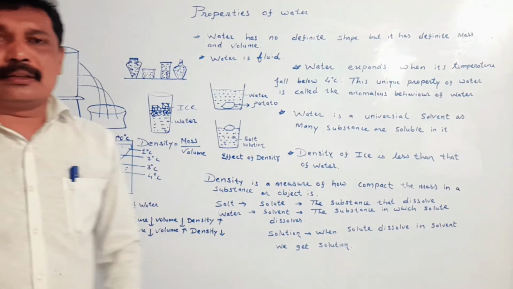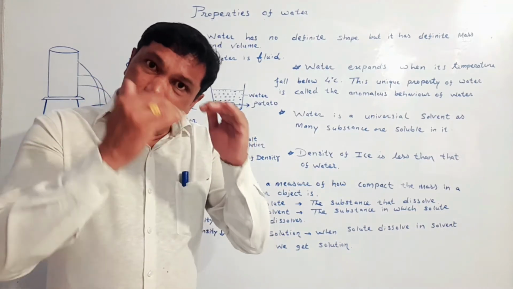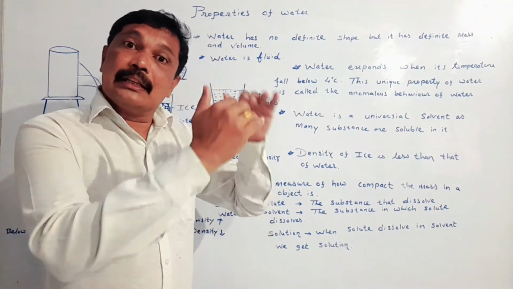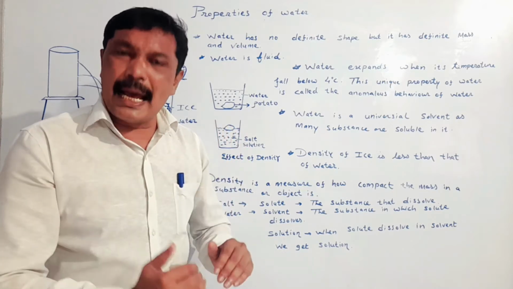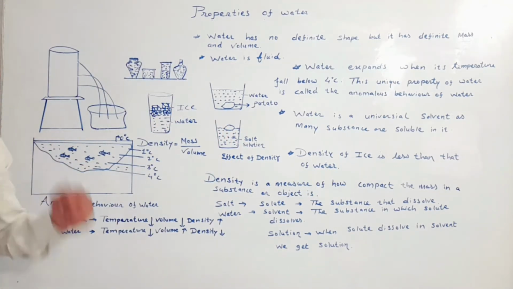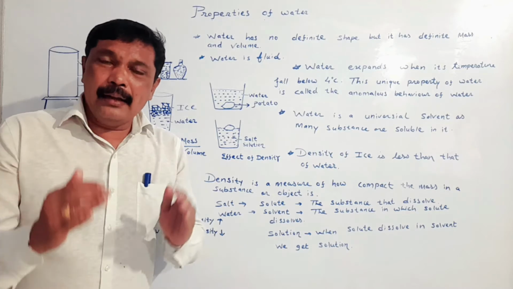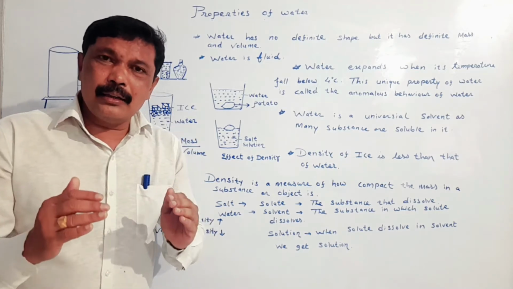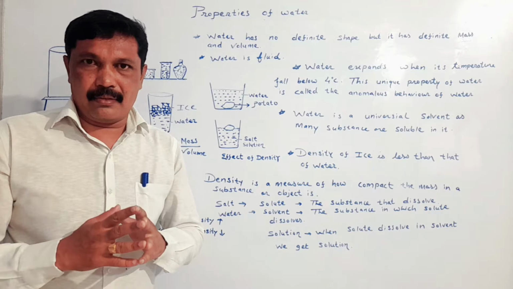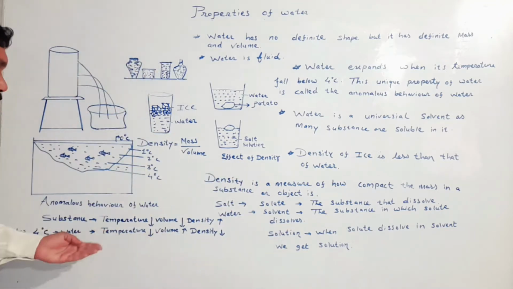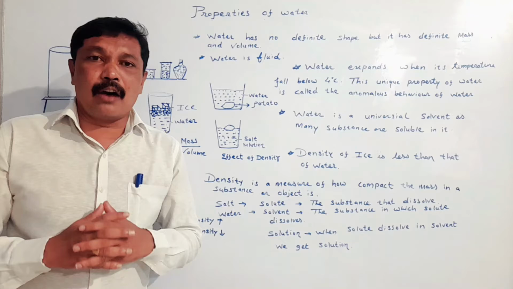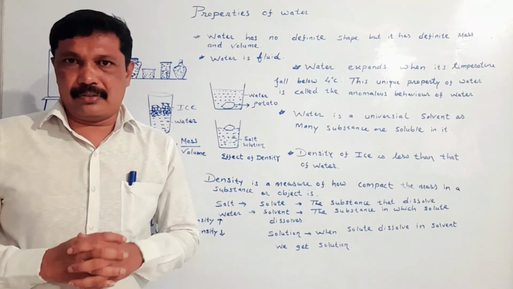Due to which, below the layer of ice, there is water. And this water helps the aquatic animal to survive. And therefore, abnormal behavior plays an important role in survival of aquatic life.